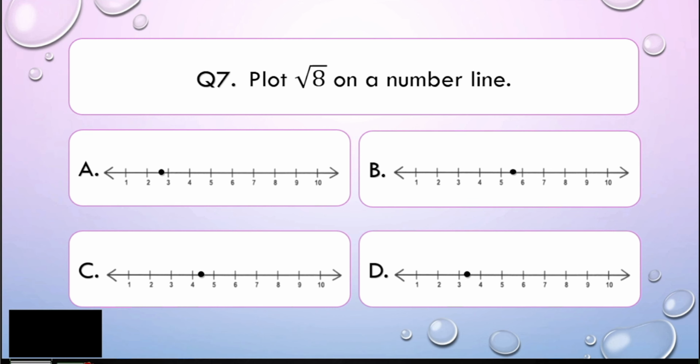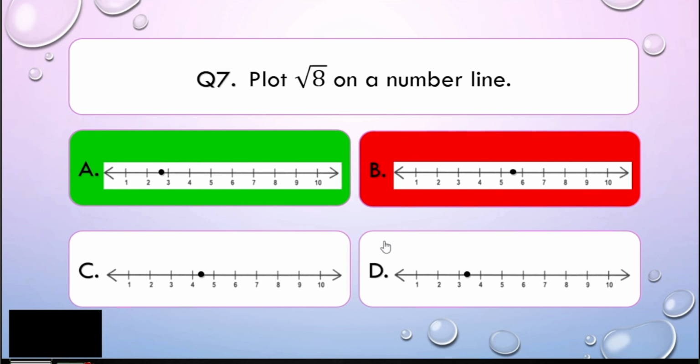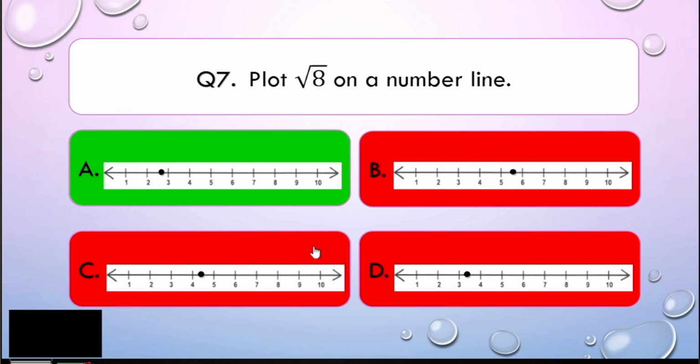Now, the square root of 4 is 2. The square root of 9 is 3. So, meaning the value of square root of 8 is in between 2 and 3. And that is letter A. Alright, we are correct, my dear math learners. Easy, right? Very easy. Now, let us go to question number 8.